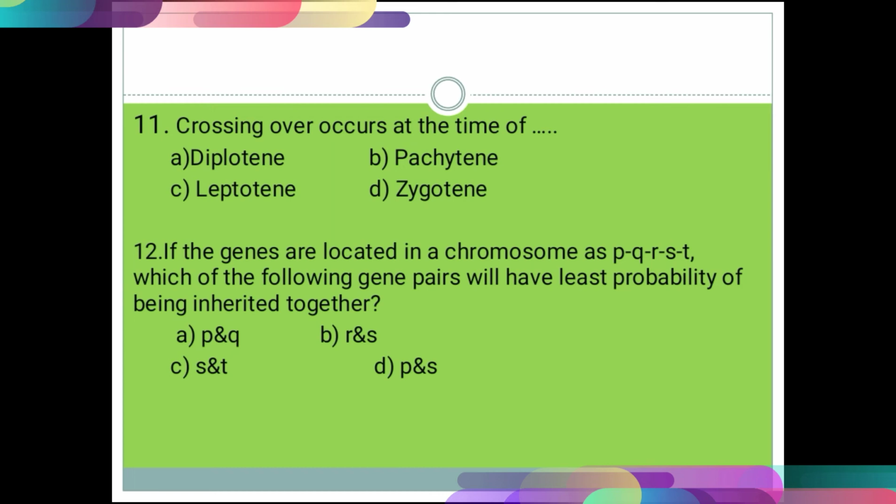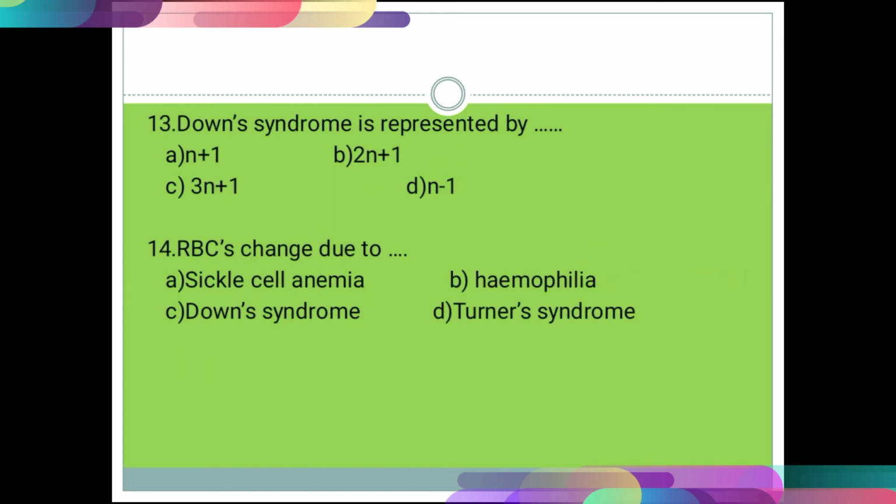Now the question number 13. Down syndrome is represented by: option A n+1, B 2n+1, C 3n+1, and D n-1.